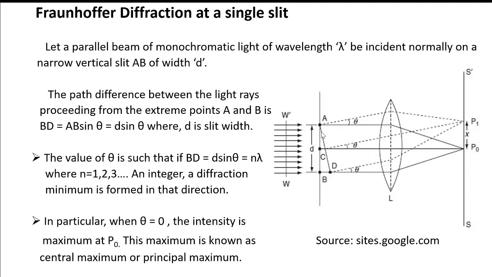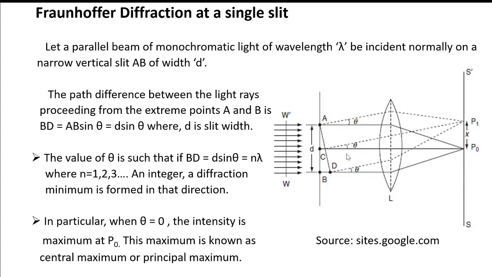A straight line AD is drawn perpendicular to the ray from the point B. Then the path difference between the light rays proceeding from the extreme points A and B is BD, and it is given by BD equal to AB sin theta, which is equal to d sin theta.